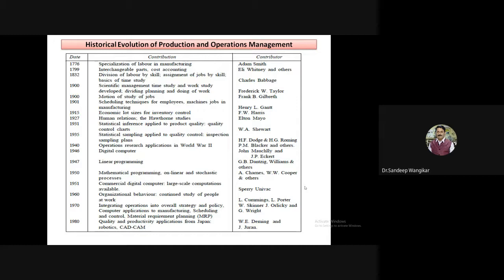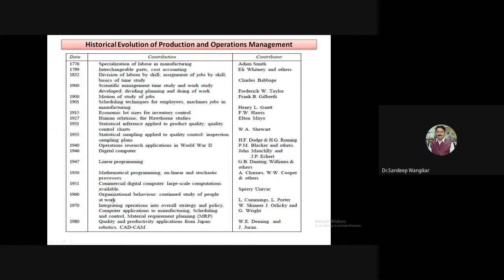Then 1960, organizational behavior. You can correlate this 1960 with 1927, human relations. Human relations is related to humans, and now the study is further extended to organizational behavior, the continued study of people at work.